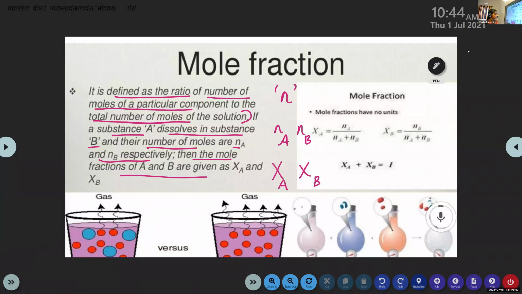If a substance A dissolves in substance B and their numbers of moles are Na and Nb respectively, then the mole fractions of A and B are given as Xa and Xb. Okay. Then the equation Xa is equal to Na by Na plus Nb, and Xb is equal to Nb by Na plus Nb. And in the case of mole fraction, they have no units. You only need to represent the number.